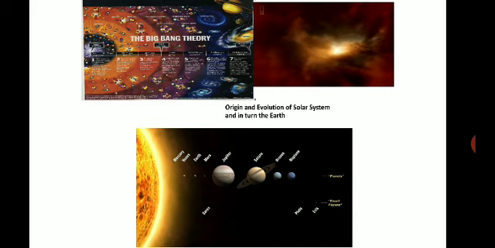Starting from the sun, the central star, all the other planets revolve around the sun in an orbit. There are inner planets and outer planets. The inner planets are Mercury, Venus, Earth and Mars. You can see them in the image.